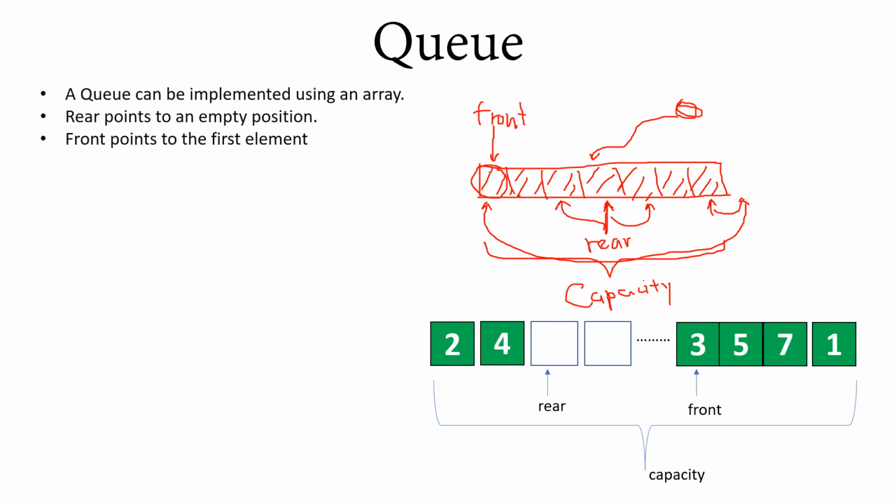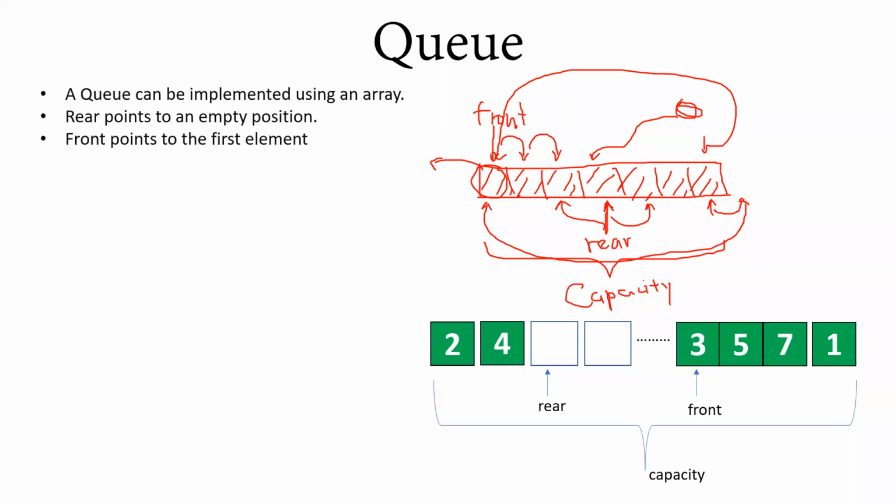Once you read this value, once you take out this value, your front pointer goes over here, and this slot becomes empty. So you read from here, and your front goes over here. That's how it works, right? And once the front comes over here and you take the value out, your front again needs to go over here if it is not full. So that's how it works. Any questions?